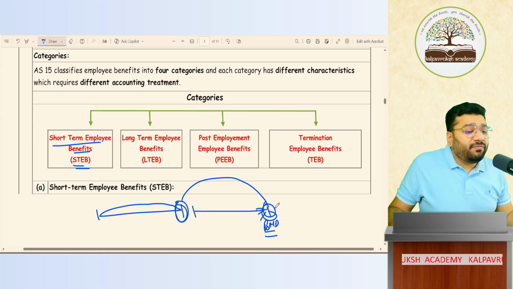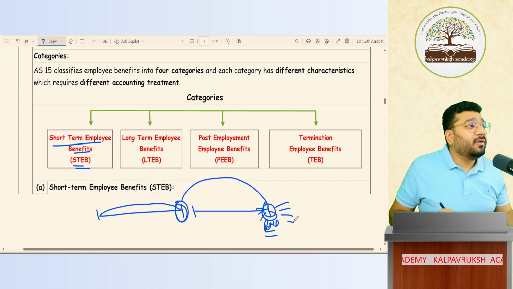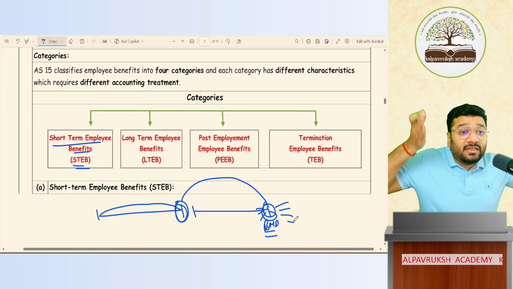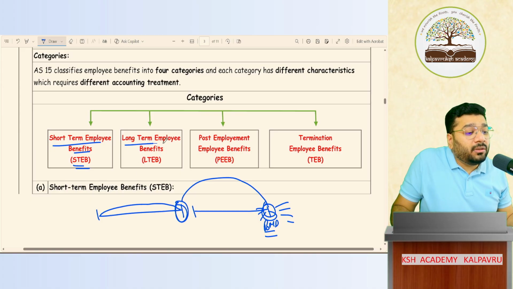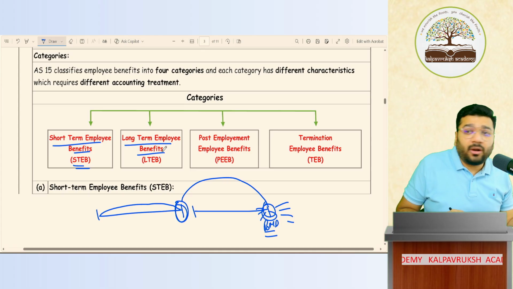Sir, if I make the payment beyond the benchmark date, that is beyond 12 months of accounting period, but within the employment period, that is called long-term employee benefit. What is it called? Long-term employee benefit. Okay, not okay?